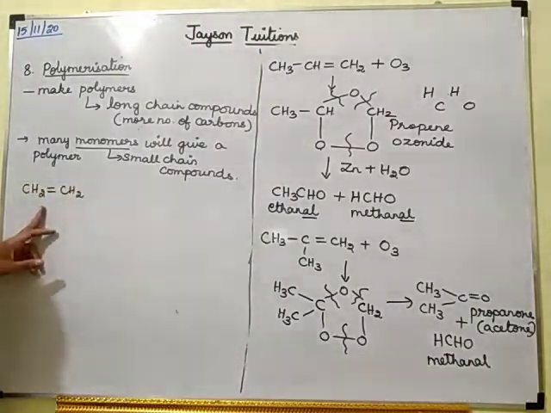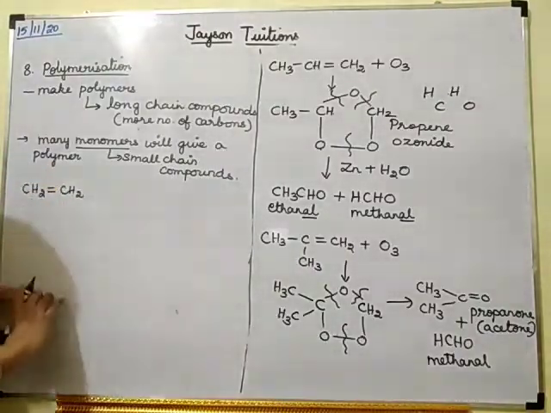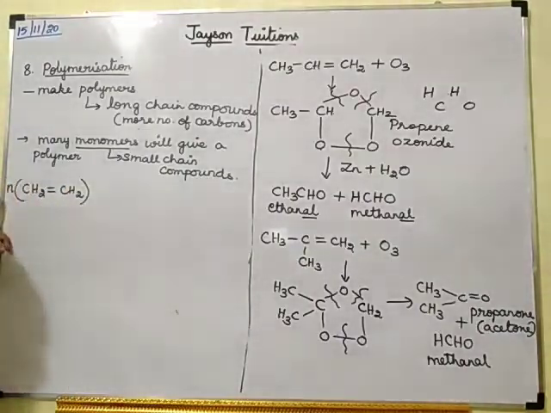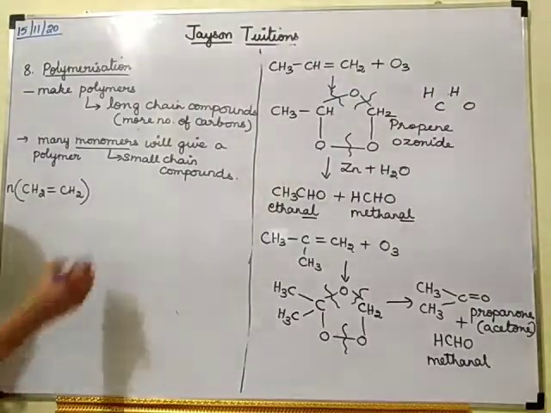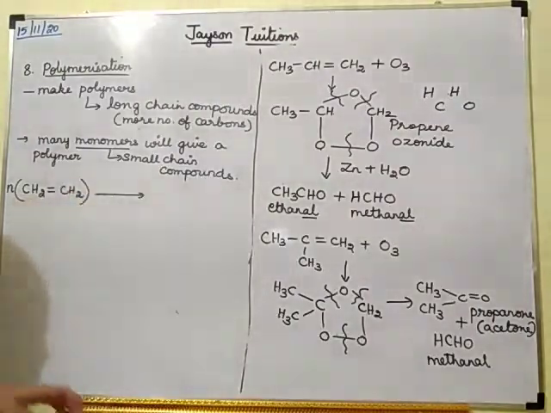So I am taking one small chain compound. What is this? Ethene. So many ethenes I am going to take. I am going to take n number of ethenes and do polymerization.